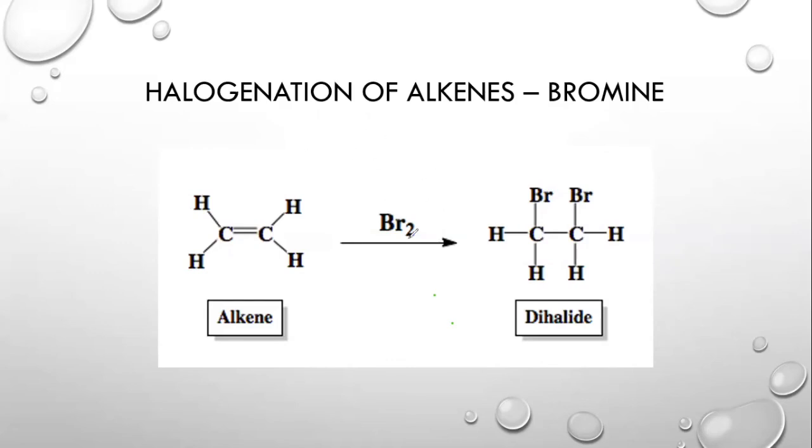This is one difference. Now when bromine is added to an alkene, it will form this kind of a bond, as every previous bond was in a similar structure.